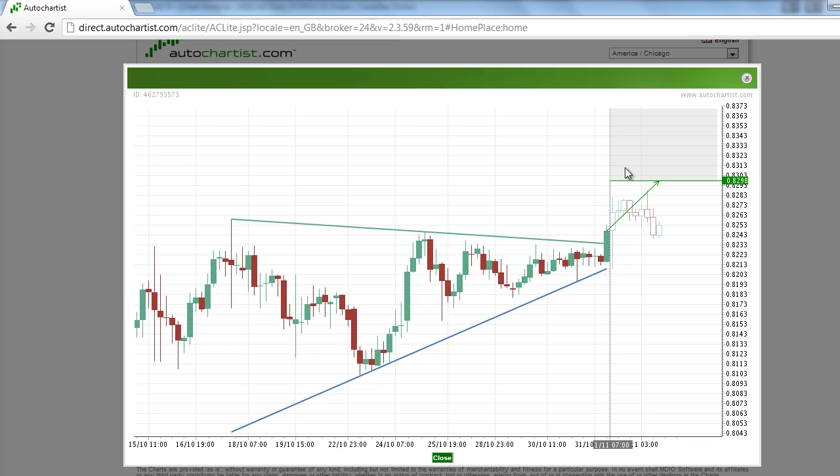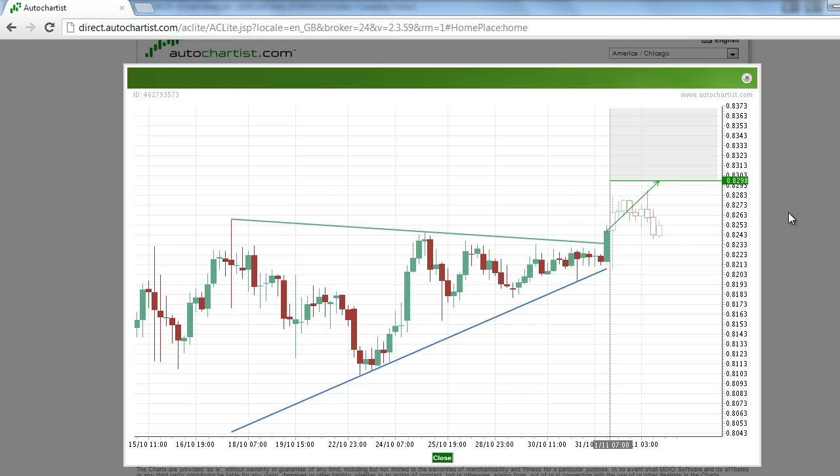This should have been enough to hit the target at 82.98, but buying dried up as we approached the 82.83 area. Now we're drifting sideways to lower. It looks as if, since this was a momentum play, that all this momentum has kind of died down. So we'll have to reassess the New Zealand dollar, US dollar next week to see if we get a return of that same buying interest.